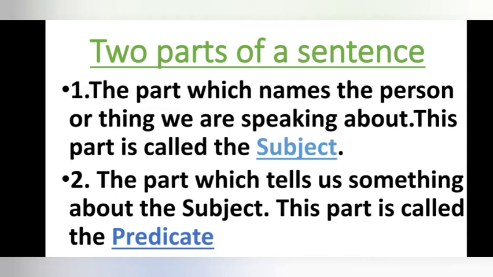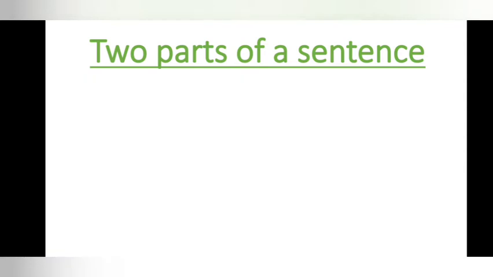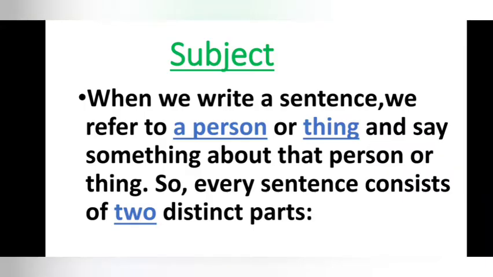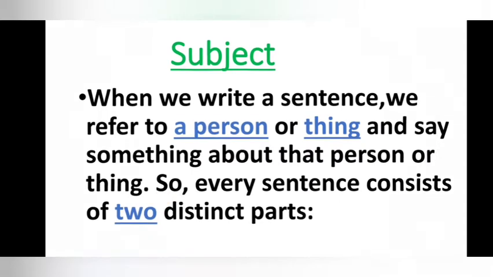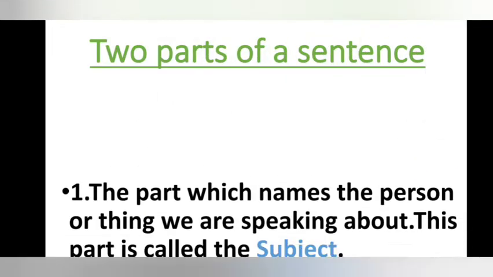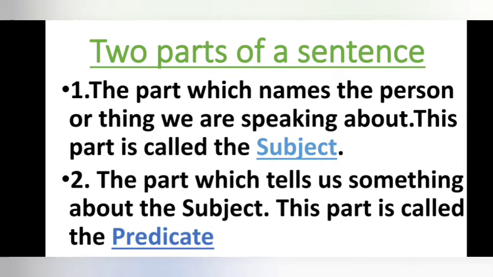So in the first part you studied two things, the subject and predicate. In the subject part, you studied the person or the thing that we refer to when we write a sentence. There are two distinct parts of the sentence, called subject and predicate.